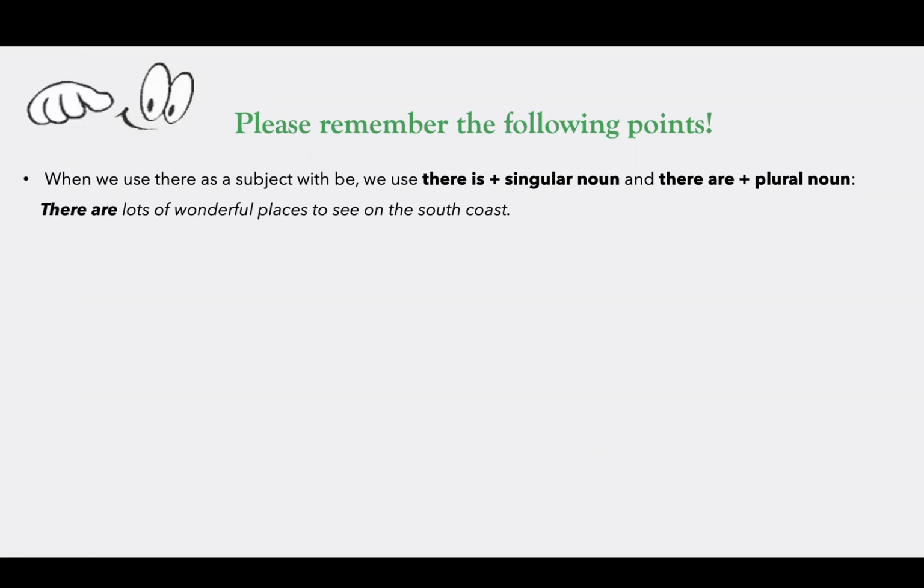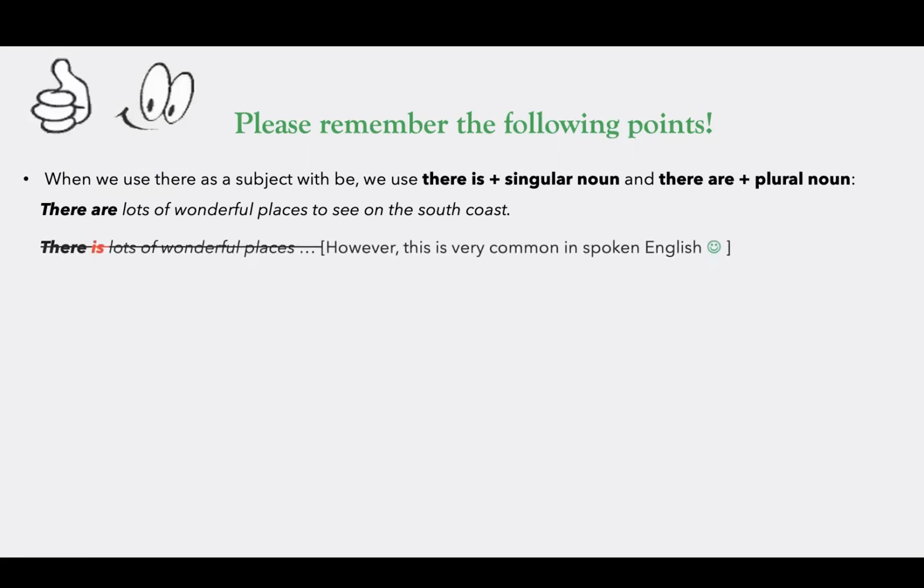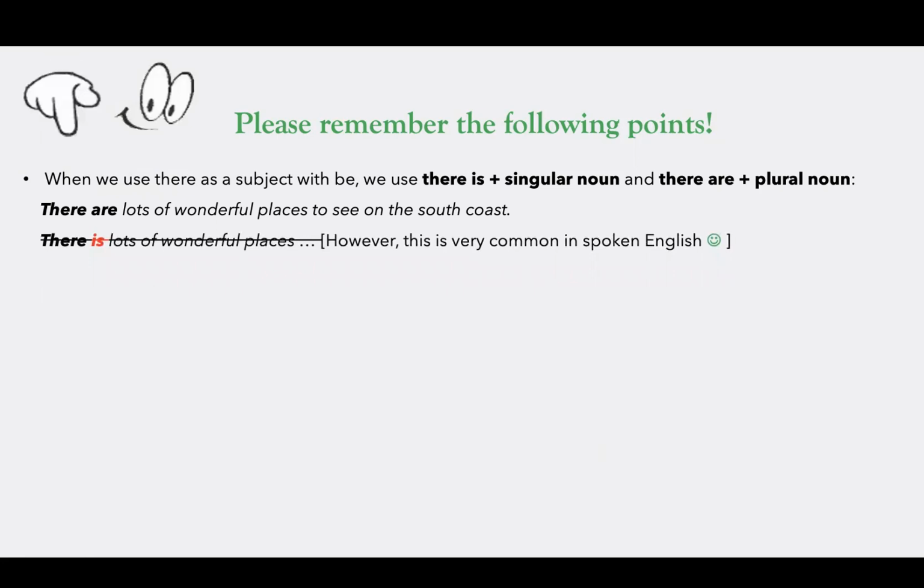Here are some examples. There are lots of wonderful places to see on the south coast. So here, after there are, we have a countable plural noun, places. That's why we need there are. We cannot use there is here. So when we say there is lots of wonderful places, in a speaking test, in the IELTS or other international tests of English like TOEFL, it will be a grammar mistake. So examiners will lower your score.